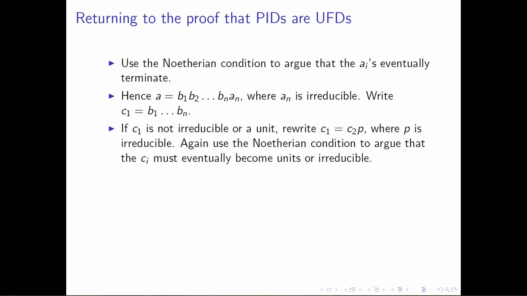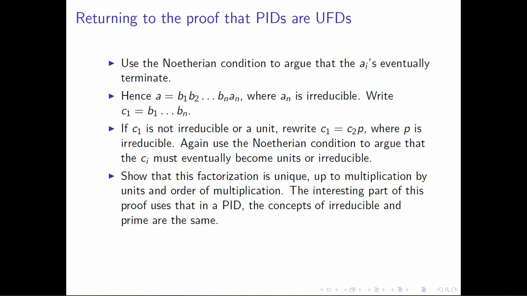And then what we're going to do is a really similar argument to what we did before. We're going to again use the Noetherian condition to argue that the C sub i's eventually become units or irreducibles. So we started out, we got one irreducible factor, that's the A sub n, and with everything else that was left over, we then just keep decomposing that into products of irreducibles and units. Every time we take something and break it down and make it smaller, we argue that this process is going to eventually stop using the Noetherian condition.